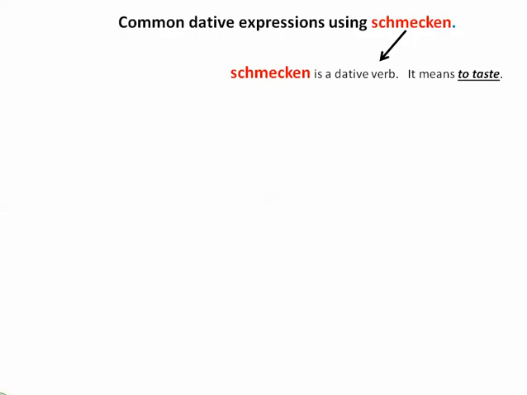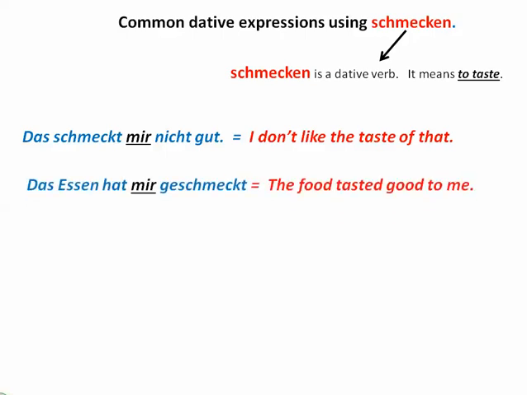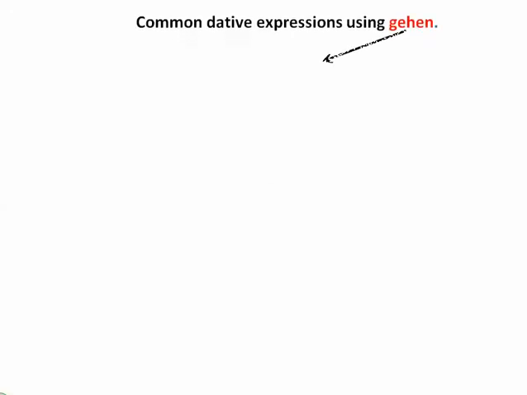Schmecken is a dative verb, so you're going to see this a lot or hear it a lot, especially around the dinner table. Das schmeckt mir nicht gut. That doesn't taste good to me. Literally, that tastes me not good. That tastes not good to me. Das Essen hat mir geschmeckt. The food tasted good.